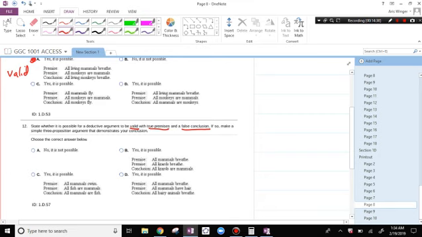No, this is not possible, right? Because for an argument to be valid, the conclusion has to follow directly from the premises. And if the premises are true, there's no way that you can get a false conclusion directly from true premises. So no, it is not possible. Hope it helps.